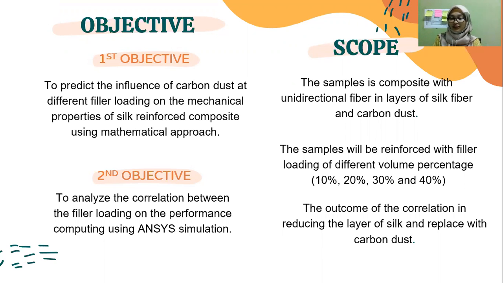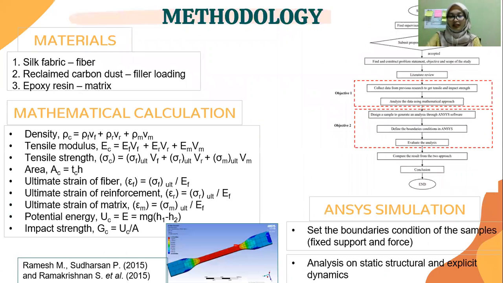For the scope of my study, the sample is a composite with unidirectional fiber and layers of silk fiber and carbon dust. The sample will be reinforced with four volume percentages of filler loading, which are 10%, 20%, 30%, and 40%. The outcome is the reduction of layers of silk, replaced with the carbon dust.